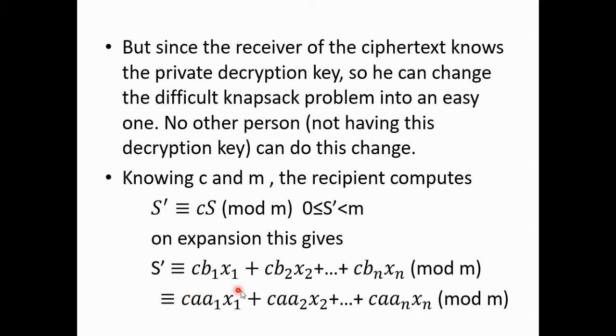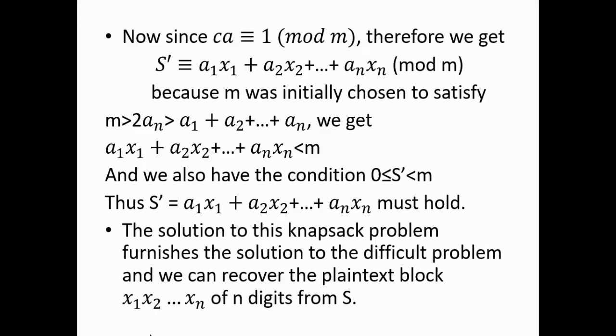So S dash becomes C B1 X1 plus C B2 X2 plus ... C Bn Xn mod M. And this C B1 is A1, C B2 is A2, C Bn is An, since C A is congruent to 1 mod M. Therefore, S dash becomes A1 X1 plus A2 X2 plus ... An Xn mod M. Because M was initially chosen to satisfy M greater than 2An, greater than A1 plus A2 plus ... An, that means A1 plus A2 plus ... An is less than M.